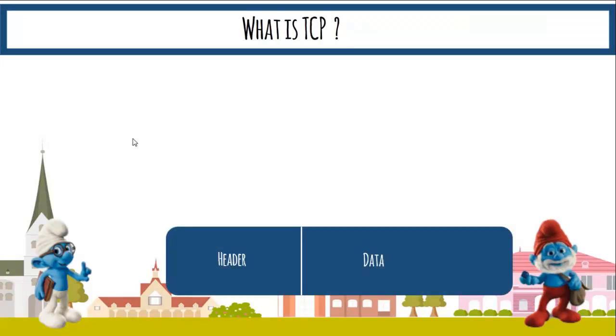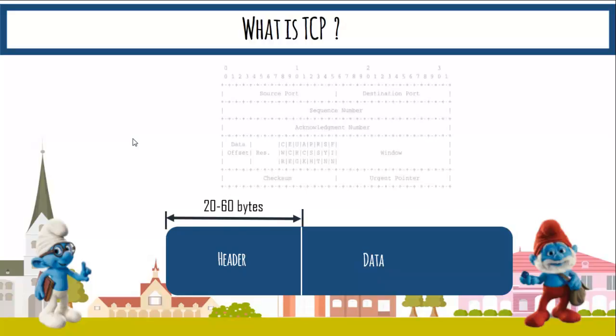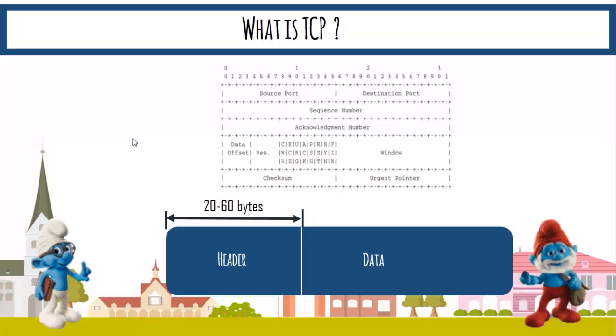Now when you look at the format, there is a header part and a data part. The header may be from 20 to 60 bytes. We also discussed that UDP was simple because its header was small, and the header of TCP is much bigger than the header of UDP.